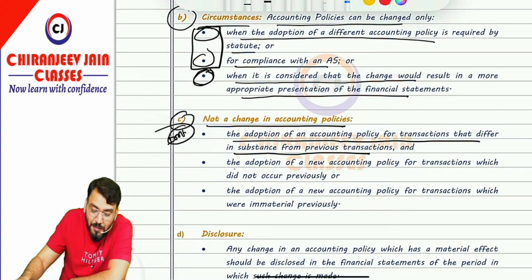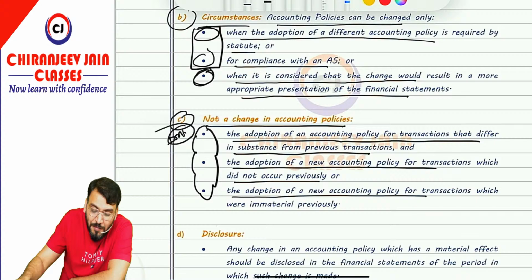Correct. The adoption of a new accounting policy for a transaction which did not occur previously. So we have adopted a new accounting policy for a transaction which did not occur previously, that is not a change in accounting policy. Or the adoption of a new accounting policy for a transaction which was immaterial previously. So adoption of a new accounting policy for transactions which were not material in the previous year, of course in the current year it becomes material, so we will adopt a new accounting policy only. So these are not changes in accounting policy, be careful.